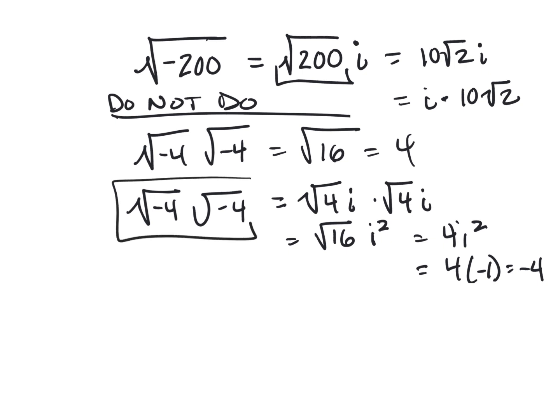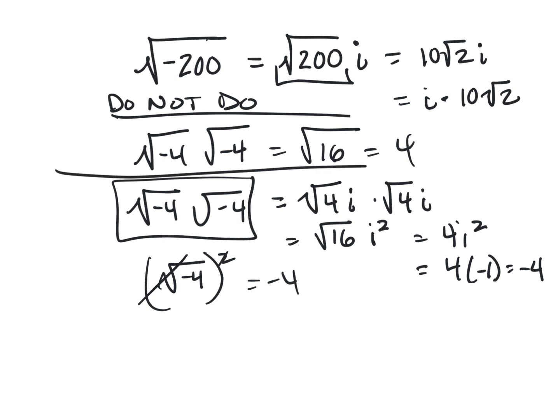Because what is this right here? This is the square root of negative 4 squared. So that would cancel those out, and you should just get negative 4. So that makes sense. All right, so you always have to take care of that negative first before you simplify.